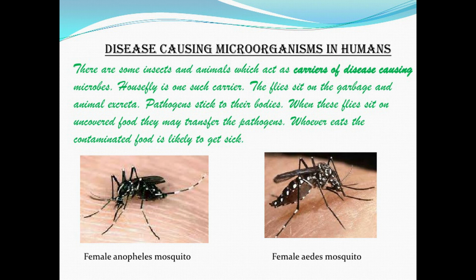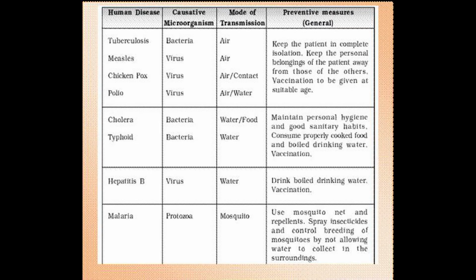Okay, now you can see the different types of human diseases caused by microorganisms. In this picture you can see some common human diseases caused by microorganisms. Tuberculosis is caused by bacteria, and measles, chickenpox and polio are caused by virus.